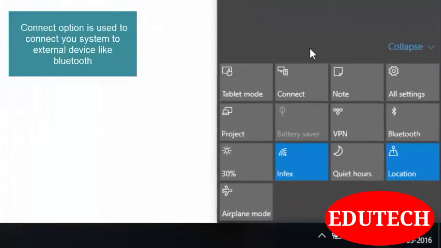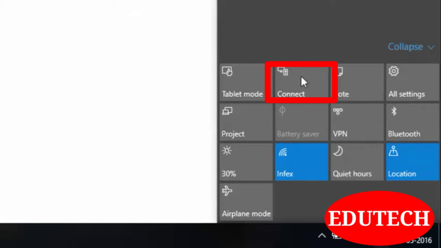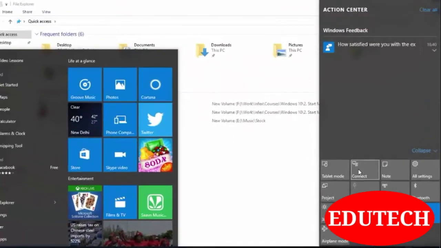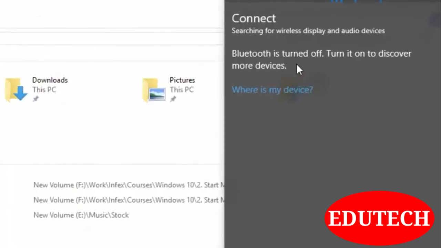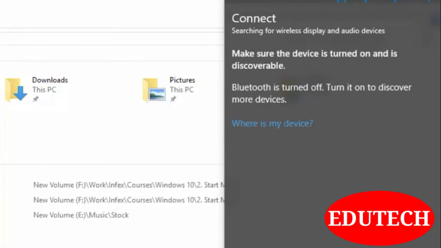Second option is Connect. If you want to connect other devices like Bluetooth or mobile, then this Connect option is useful. So I'll just click on this option. Here you can see Bluetooth is turned off, turn it on to discover more devices. So we are not going that much into this option.